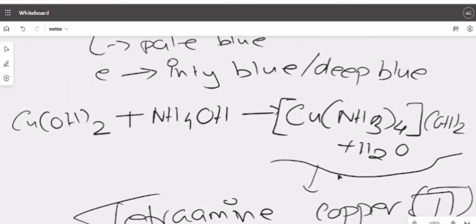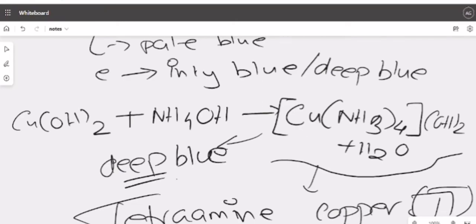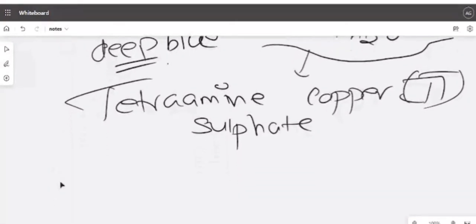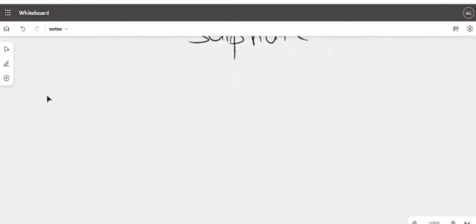That this PPT dissolves to form this, and the color of this substance is deep blue or inky blue. Clear? This is the color that we are going to write. So what change we are seeing? We are seeing that when you add this in excess, this precipitate will dissolve to form another solution, that is clear. Understood? This is the first very important observation that you need to remember from it. Very important. Okay, next. Copper sorted. Next was lead.